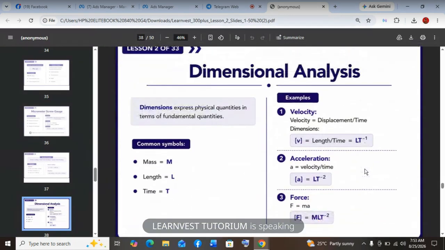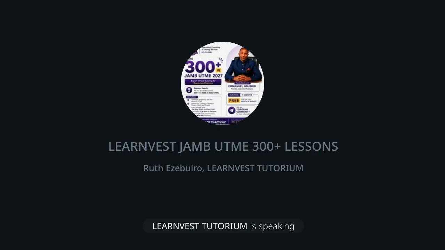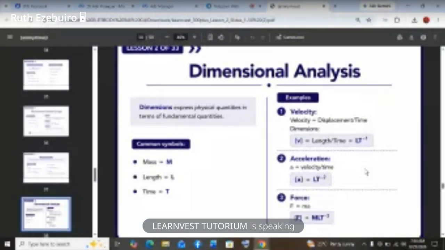So dimensional analysis is just a mathematical way to describe the fundamental and derived quantities based on their units. So common symbols, mass is represented by capital letter M, length, capital letter L, time, capital letter T. So examples, velocity is displacement divided by time, which gives L over T. That is LT^-1.